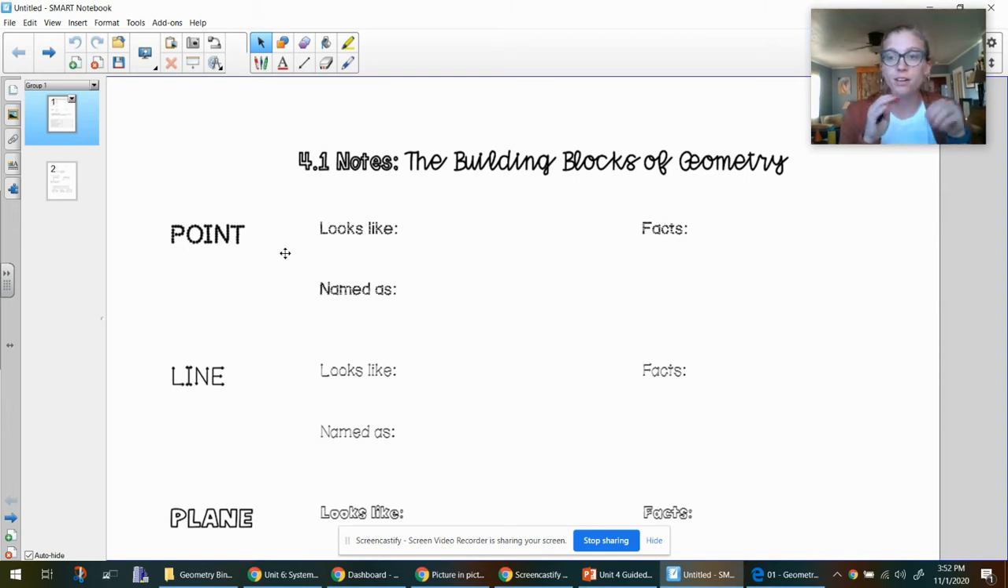So these are the very basics of geometry. We're going to learn about points, lines, planes, and line segments. What's really cool about geometry is that it starts with these small building blocks and then builds up from there. Everything we learn in geometry is going to correspond with these building blocks of points, lines, and planes. So let's go ahead and start talking about these three building blocks.